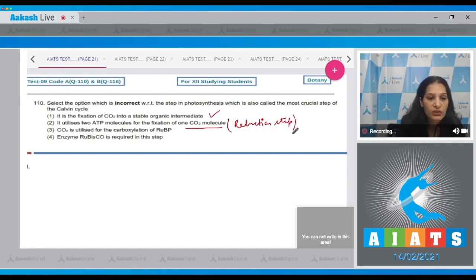Third, CO2 is utilized for the carboxylation of RuBP. Yes. Fourth, enzyme Rubisco is required in this step. True. So the correct option for the given question is option number 2. Let's move to the next question.